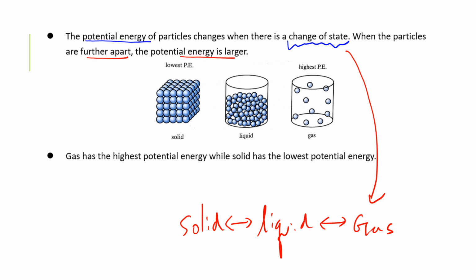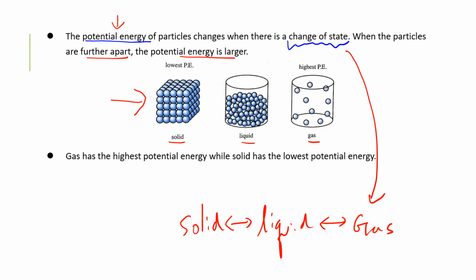You have to know that because in Form 1 you have learned the different particle arrangements in solid, liquid, and gas. So overall speaking, you should know that this change of state will lead to a change of potential energy.